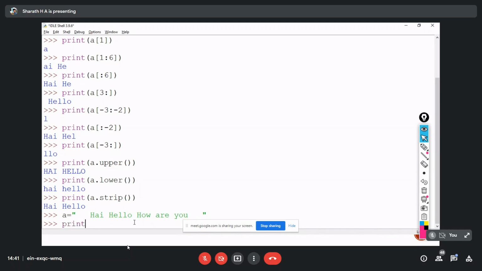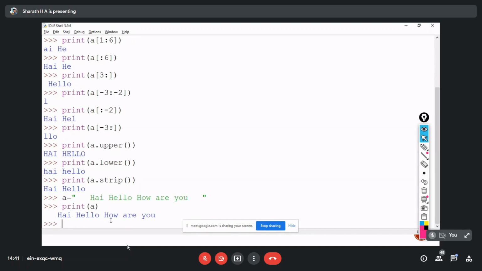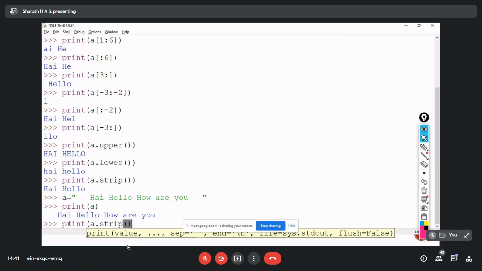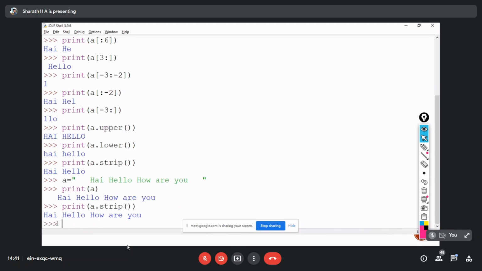now I'm going to print A. What you're getting, you can see this space, right? Okay, now I'll call with strip. Print a dot strip is the function I'm calling upon variable a. So that's why a dot strip. Now you can see the difference. It's going to remove the spaces in the starting and at the end of the string.